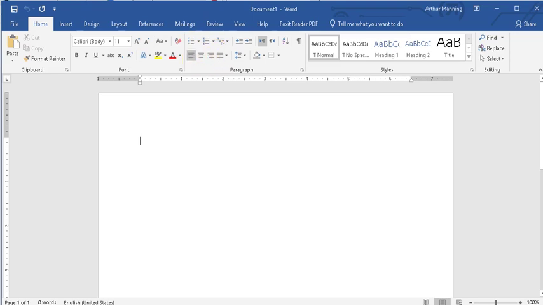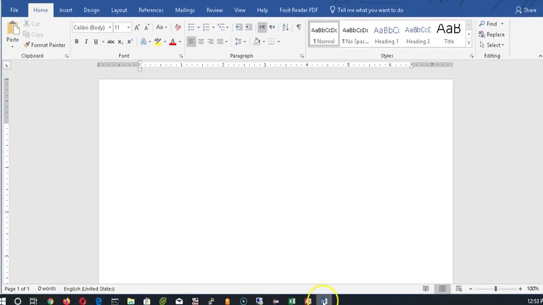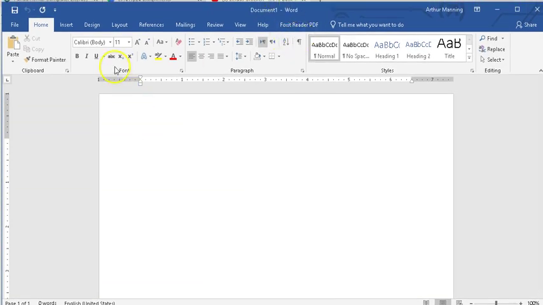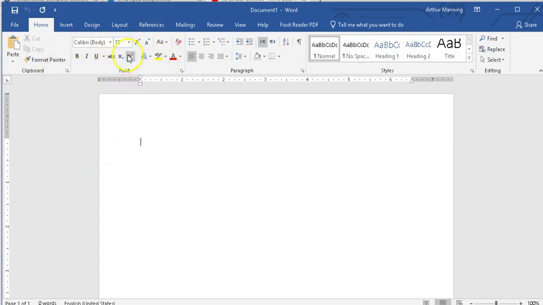Okay, so we're in the Word document. Before we start typing, get familiar with what's going on here. I have the Word icon at the bottom of my screen showing that that program is running. In Word, while it's running, I have this thing here called the ribbon. And as we go through, we'll be naming these various things. This is our main menu.